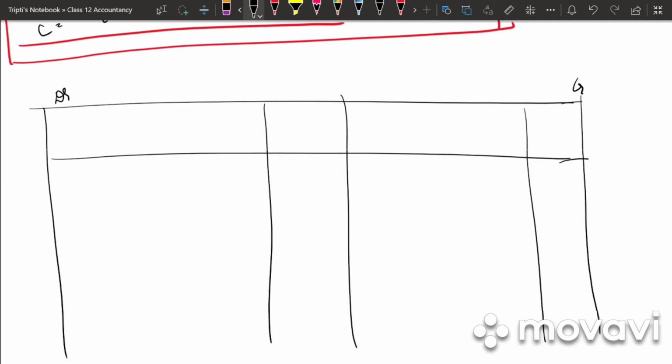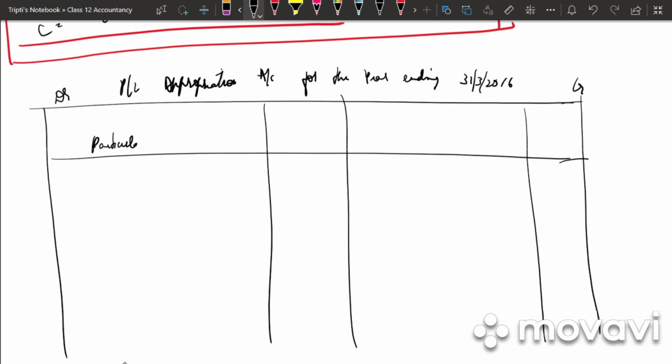After this, we need to prepare our profit and loss appropriation account for the year ending 31/3/2016. We have particulars, amount, particulars and amount. So first thing is by profit and loss account. How much is it? 40,000.